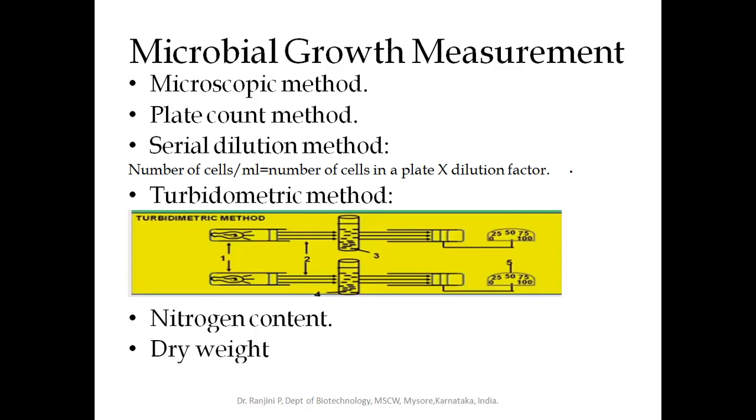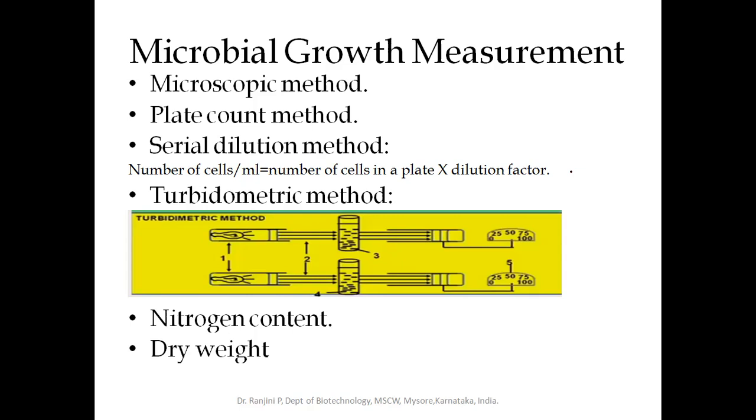The microorganism will absorb the light, and the remaining incident light will scatter. The scattered light will be measured in the spectrophotometer, and depending on the number of cells, if the number of cells increases, absorption increases, and if the number of cells in the media is less, the absorption decreases. So I naught will be more compared to I.